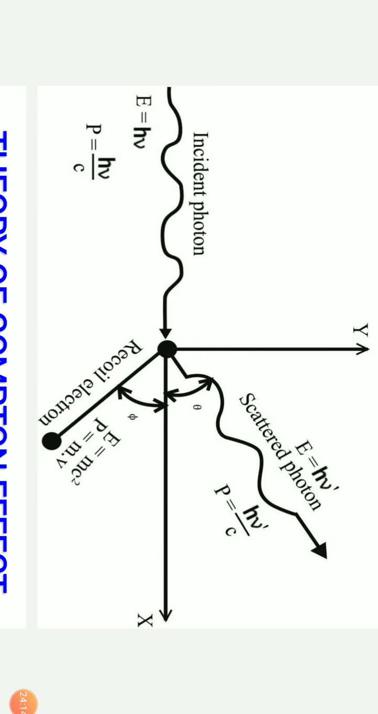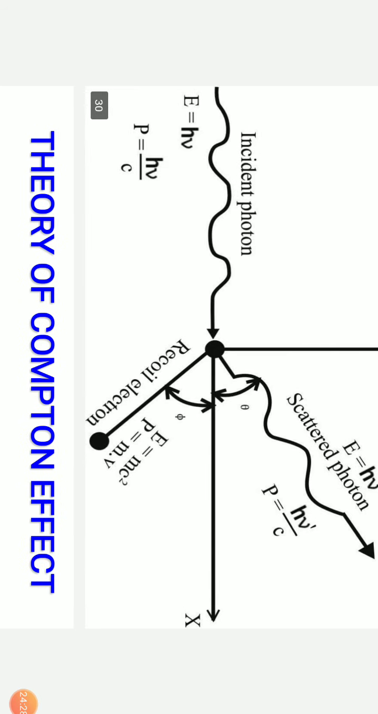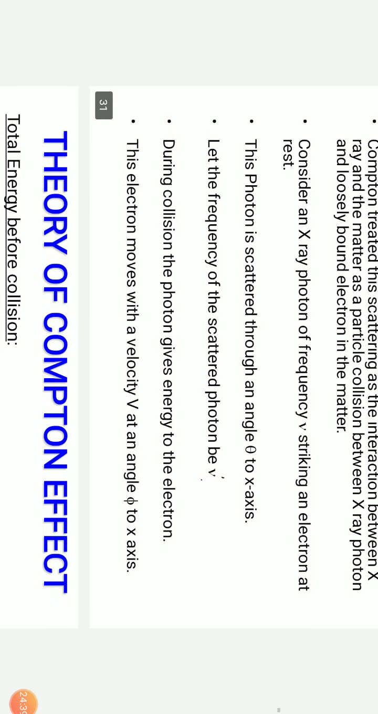Why do we call it a collision? Because this incident photon is coming and interacting with the electron in something similar to the collision between particles. Here the photon is not a particle, but when this photon is coming and hitting the electron, the collision behaves like that of particles. So here the photon is behaving like a particle, which implies that the wave is behaving like a particle. So let us see the theory of Compton effect.